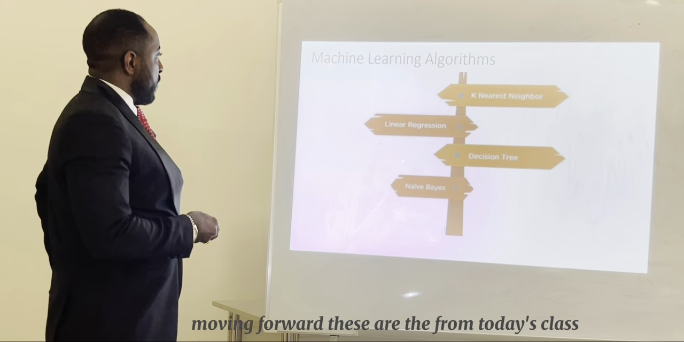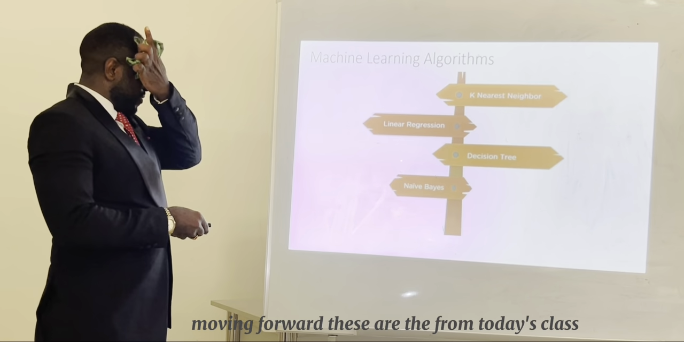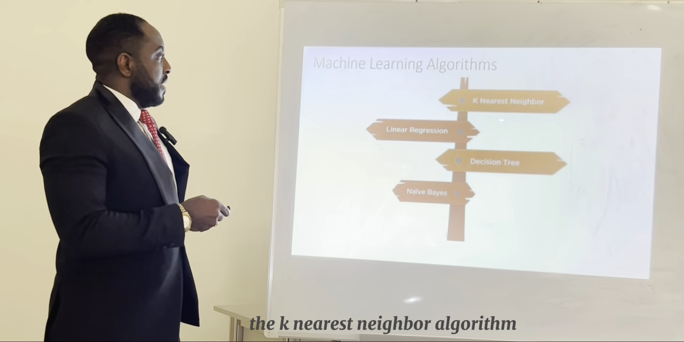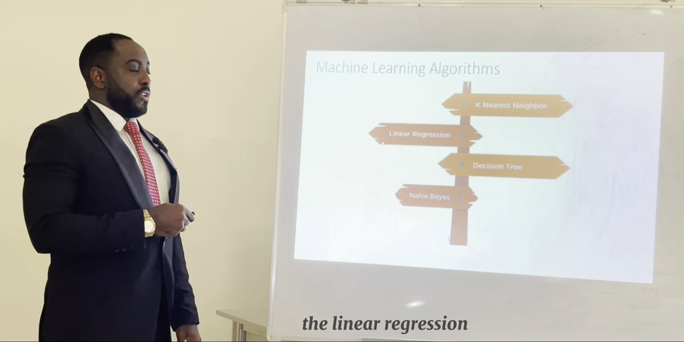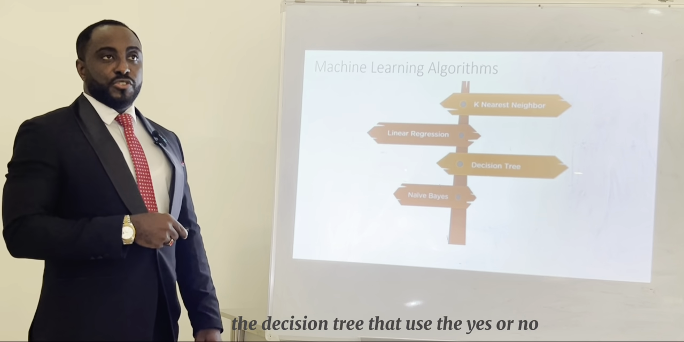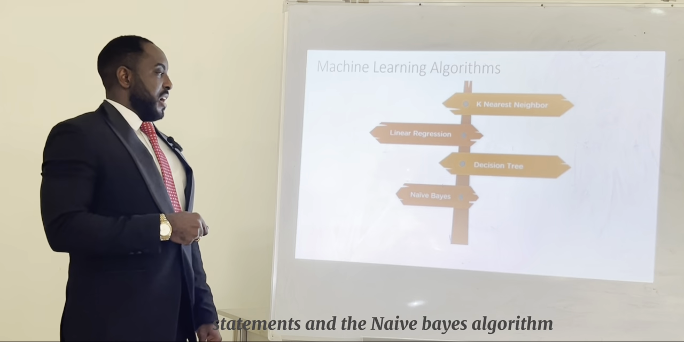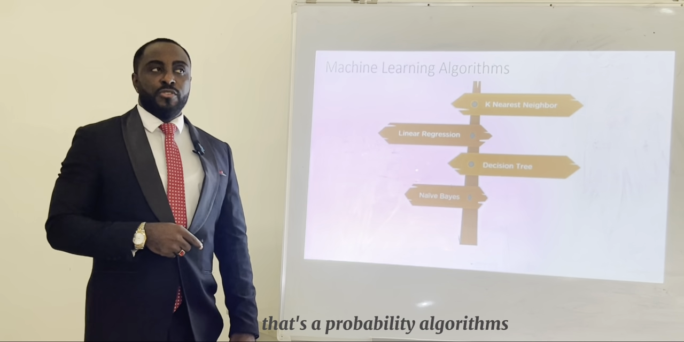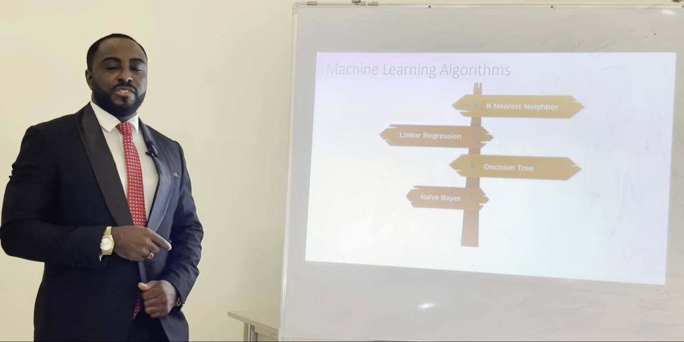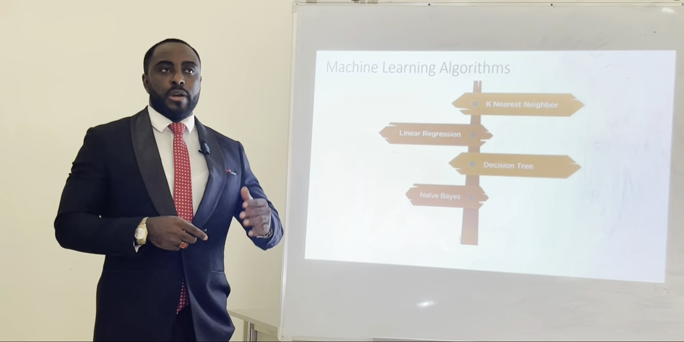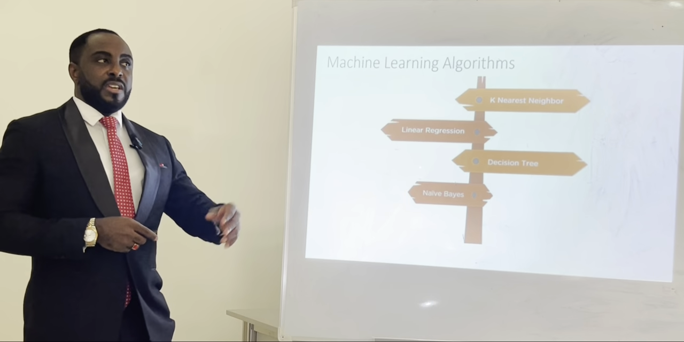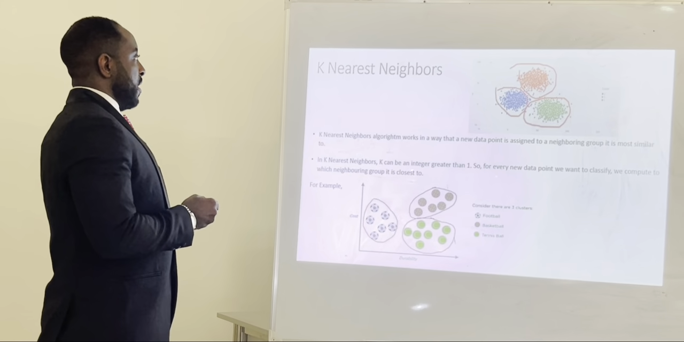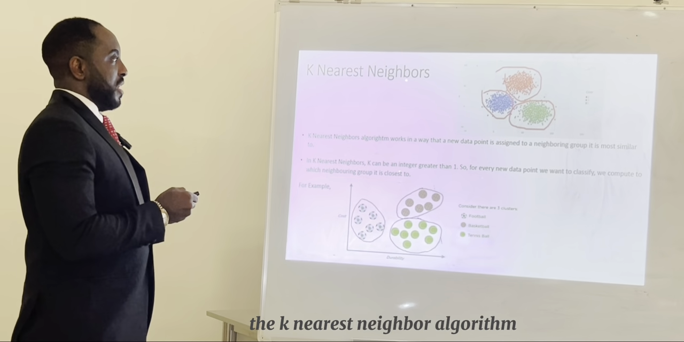So moving forward, in today's class, these are the algorithms that we'll look at. The K nearest neighbor algorithm, the linear regression, the decision tree that uses the yes or no statement, and the naive Bayes algorithm. That's a probabilistic algorithm to say, in this new instance that I don't have, what will be my outcome, or predict if there's a new instance, what will I do in this new instance? So let's take it one after the other. The K nearest neighbor algorithm.